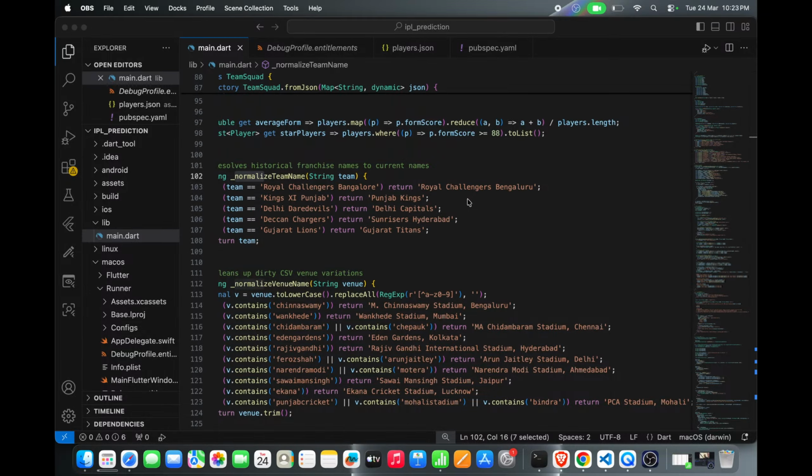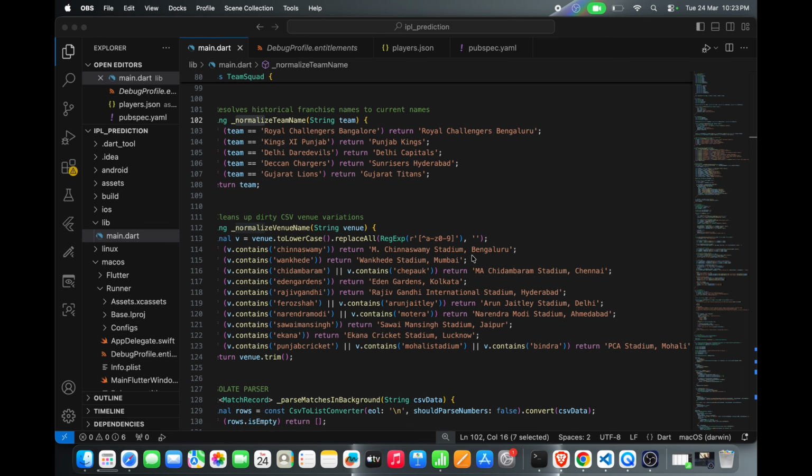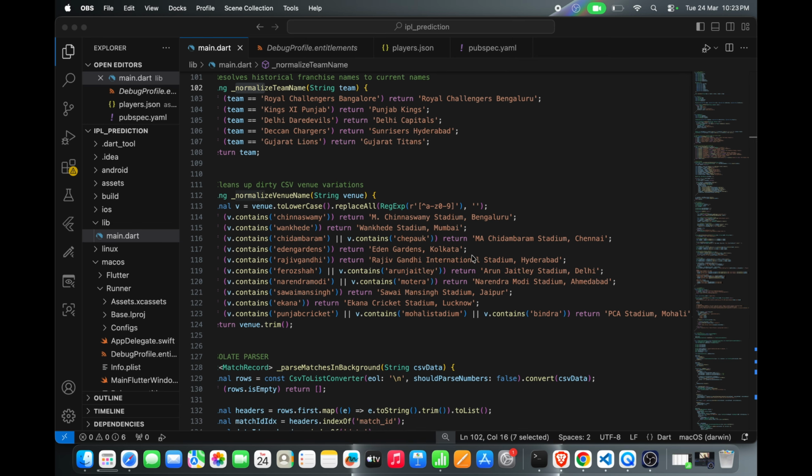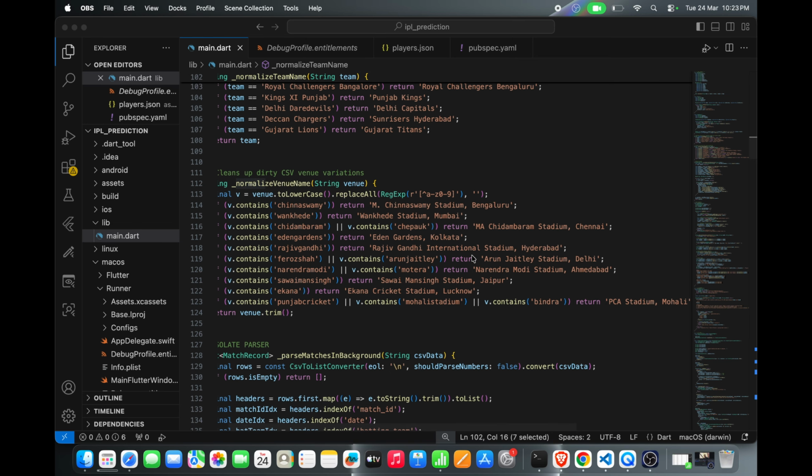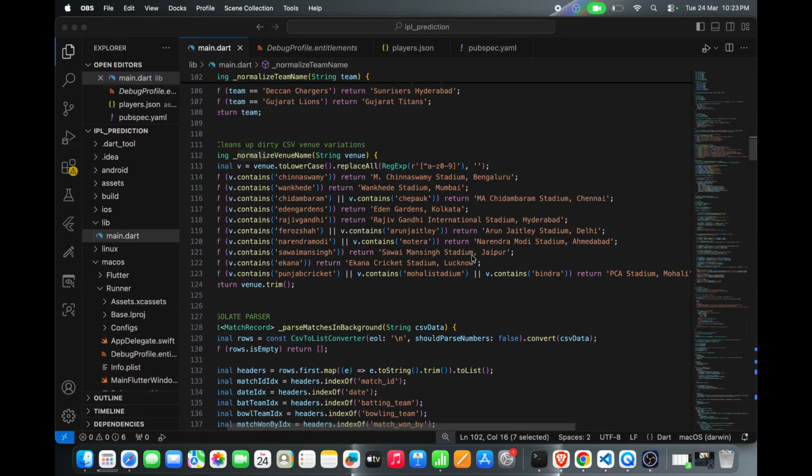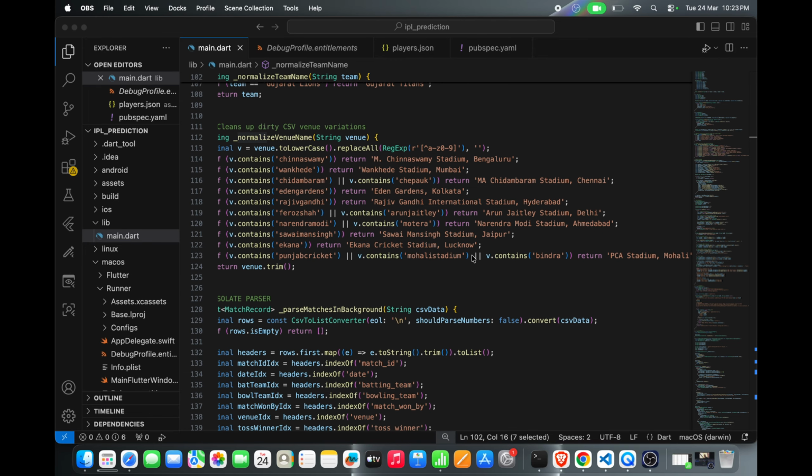Here we have normalized team name and normalized venue name. So regular expressions are to the rescue. We strip the punctuation and map all the older historical data to their current names. So now the data is cleaned, AI is ready, and the isolate is primed.